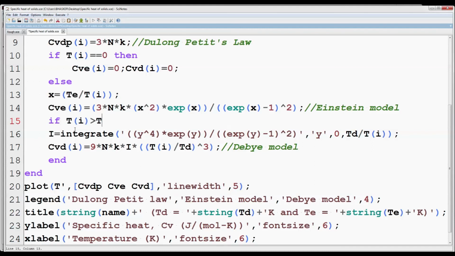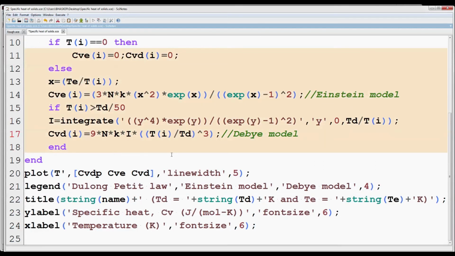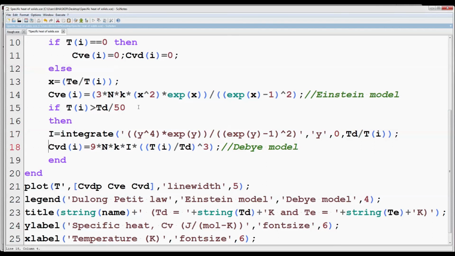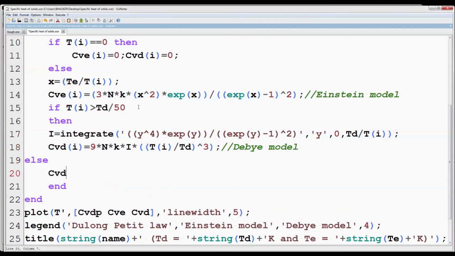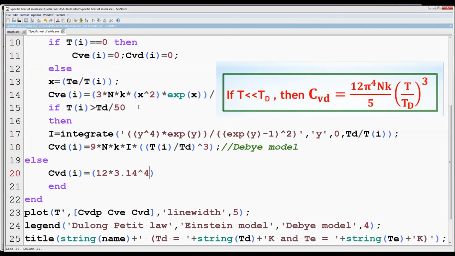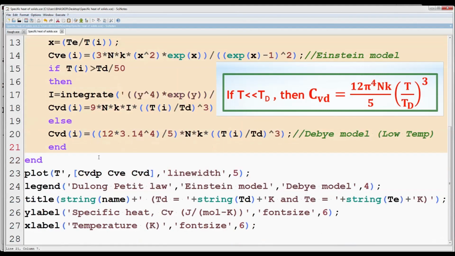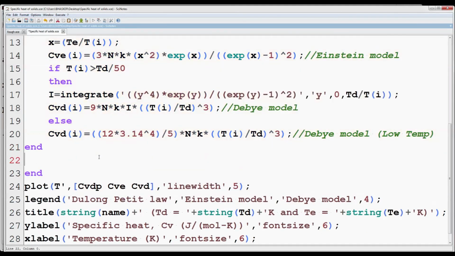So if Ti greater than say Td by 50, then use the already written expression, else CVD is given by this expression already discussed earlier. Write end.